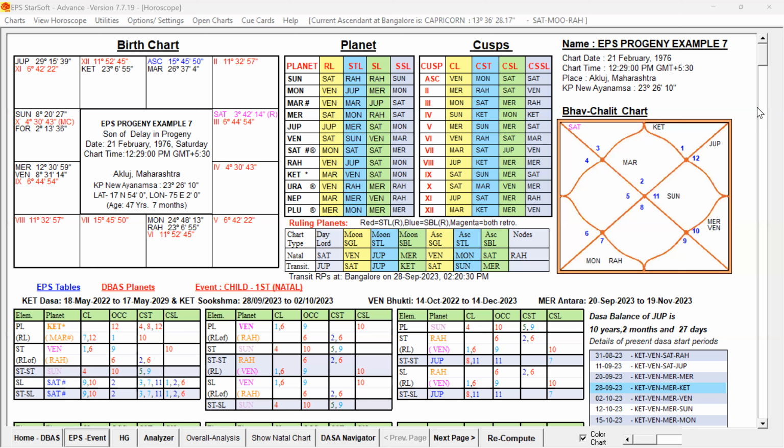This is the birth chart of the husband, and from this chart we are going to check the progeny prospects and also the destiny prospects and also the timing of the event, why there was delay in the pregnancy, and which periods have favored the conception and delivery. Even from the male chart we can find it. So we are going to study with the PILT table. Let us go to the PILT table and check.